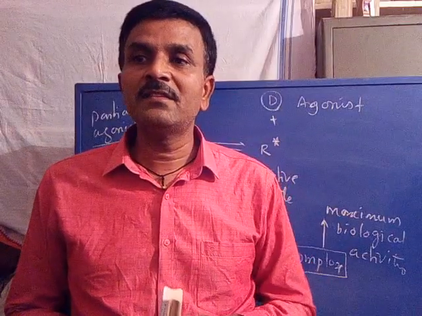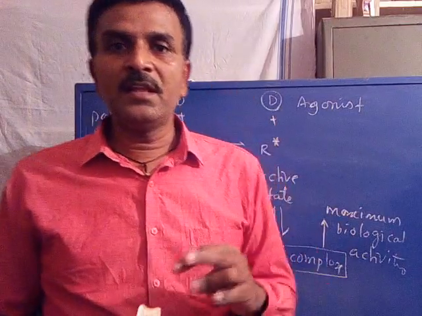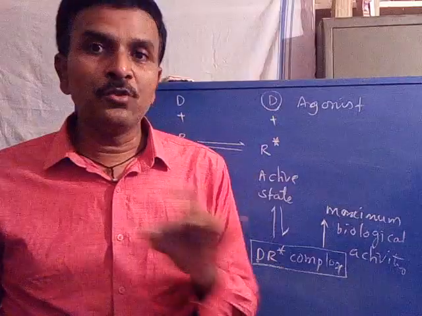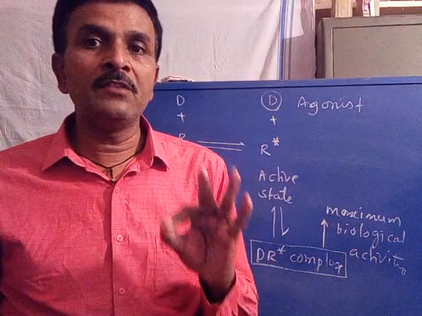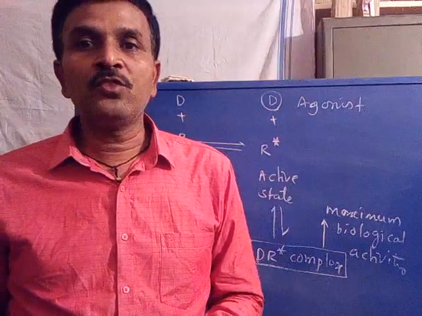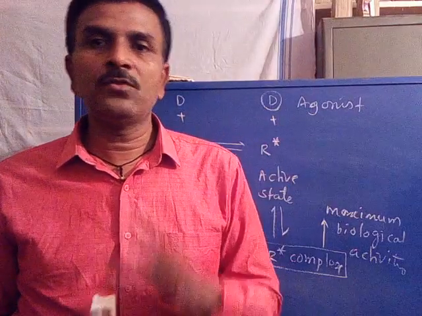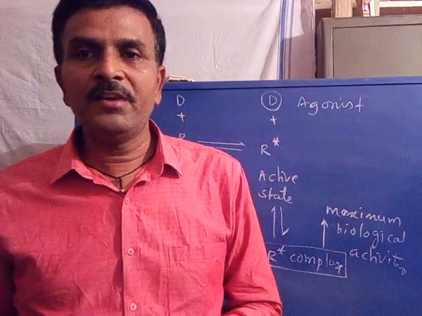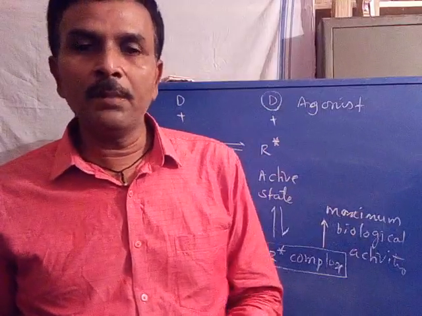What are the theories we discussed? One is occupancy theory, the other one is induced fit theory, the third one is macromolecular perturbation theory, the fourth one is two-state model of receptor activation. So with this, the receptor activation topic or interactions will be completed.